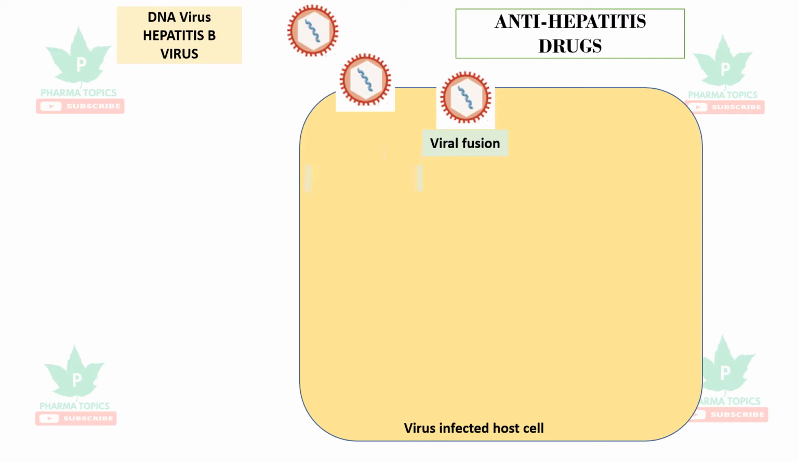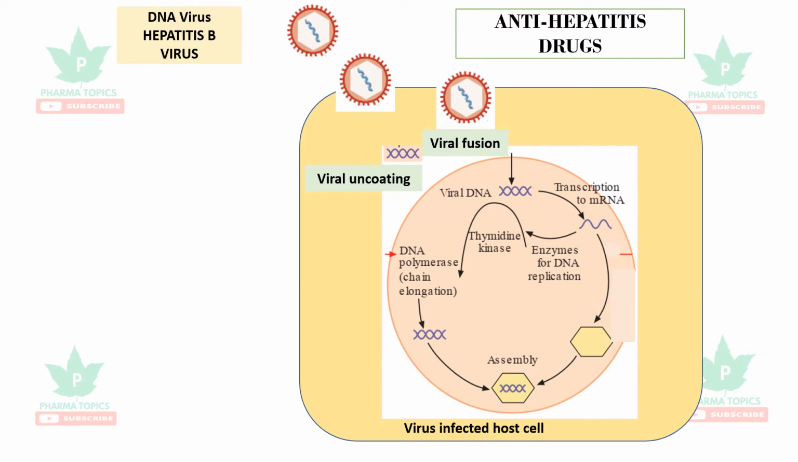That's called viral fusion. Then it uncoats and releases its DNA. This uncoating, when it releases its DNA, that enters into the nucleus with the help of thymidine kinase. It synthesizes its own DNA polymerase that makes multiple copies of the DNA of the virus. With the help of transcription, it synthesizes its own proteins.